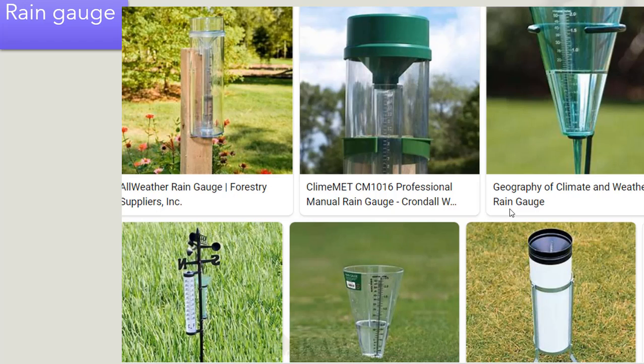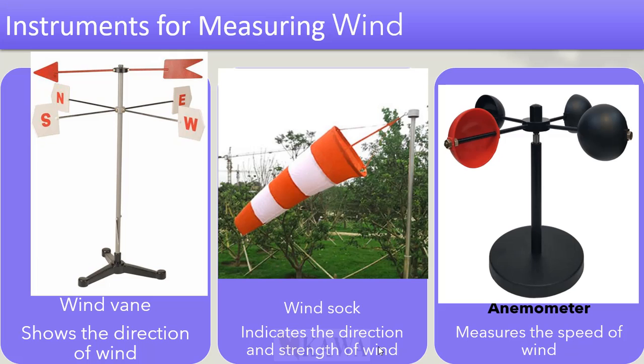There are also instruments which help us to assess and discover the kind of weather that you have, measuring weather. We start by measuring rainfall. When we are measuring rainfall, we use an instrument called the rain gauge. These are some of the examples. Mostly in the weather station, they use this one, which they even push underground. When the rain drops, it enters through this funnel, and they can check the amount of water in inches, and then they can tell the kind of weather in a place.